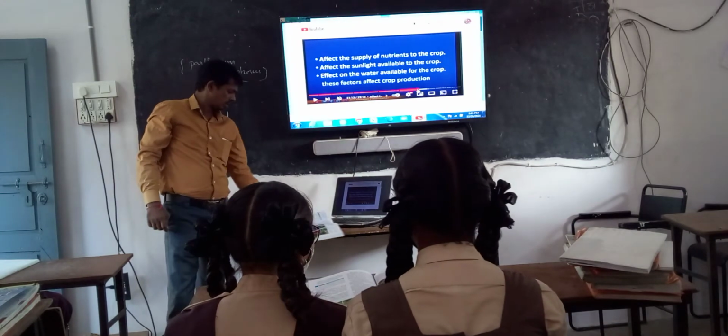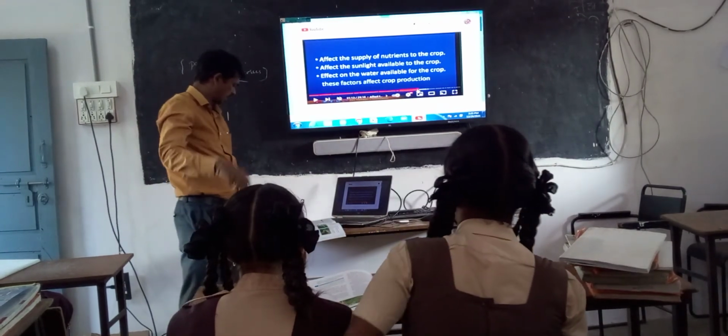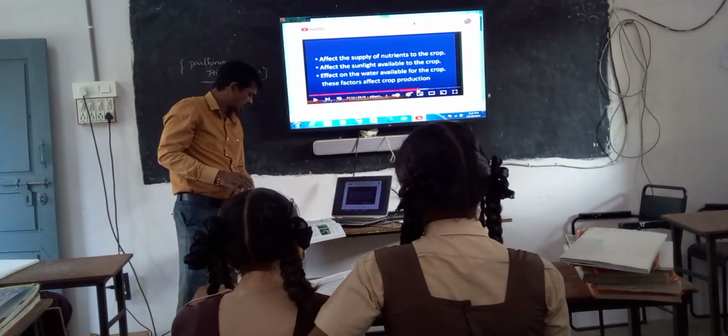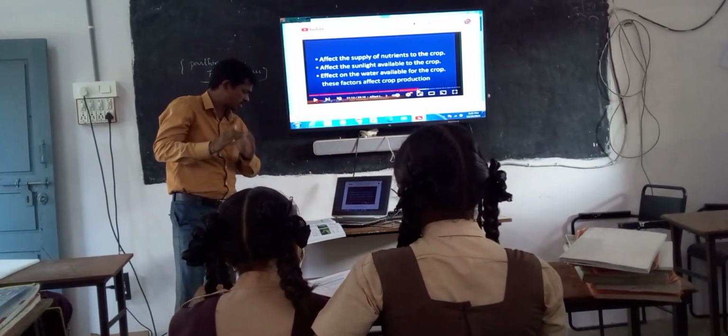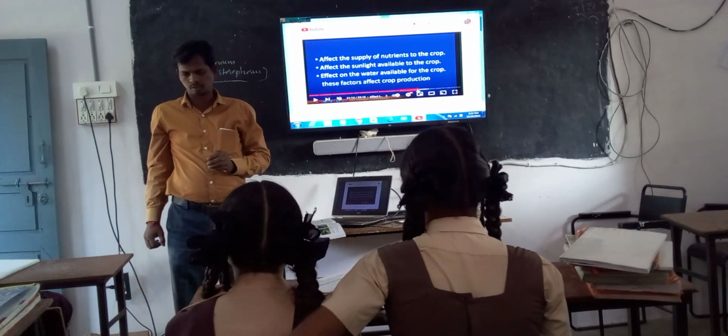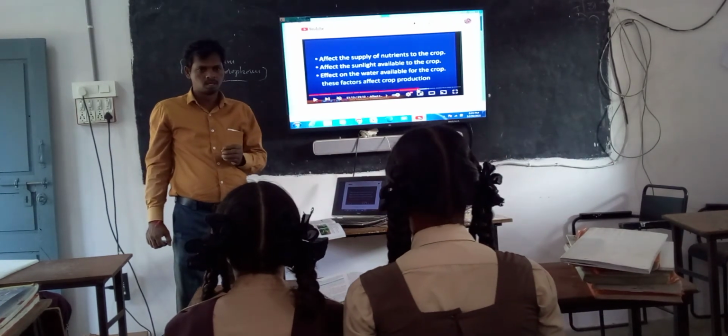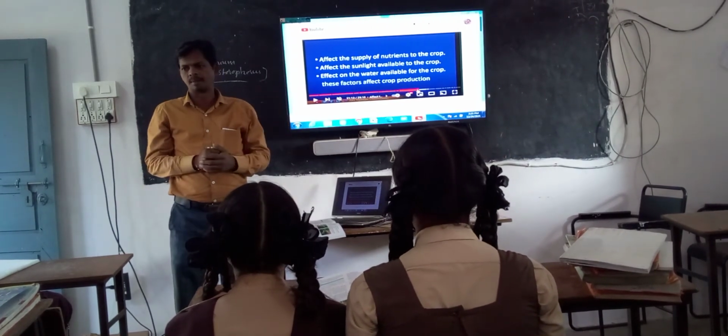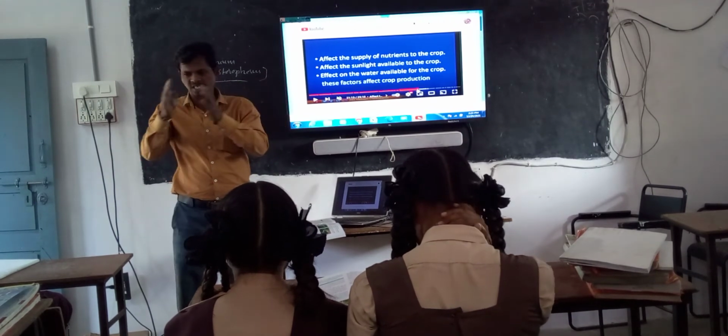So here is activity 3, an important activity. Make a list of the major weeds in your area. Find out which weeds grow with which crop. You should collect the information from your elders, forefathers, fathers or grandfathers. What type of weeds are growing in our crop? Which type of weed is growing with which type of crop?